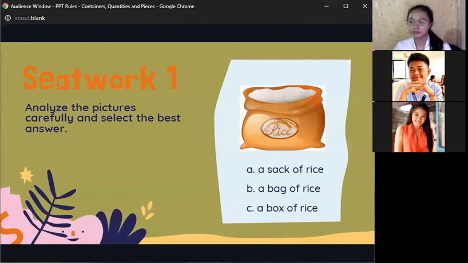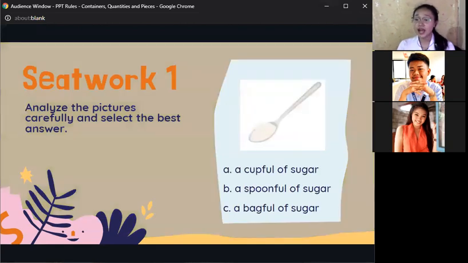Next one. A sack of rice, a bag of rice, a box of rice. A sack of rice, ma'am. A sack of rice. Is Izzy correct, Ron? Yes, ma'am. Very good. A cup full of sugar, a spoonful of sugar, a bag full of sugar. Letter B, ma'am. A spoonful of sugar. Correct.